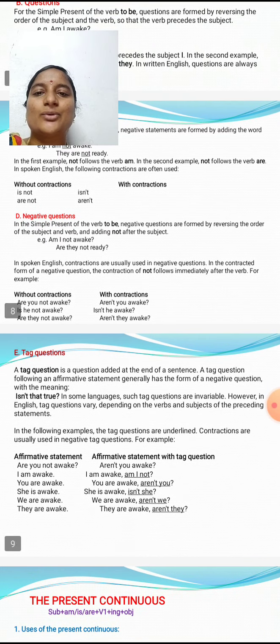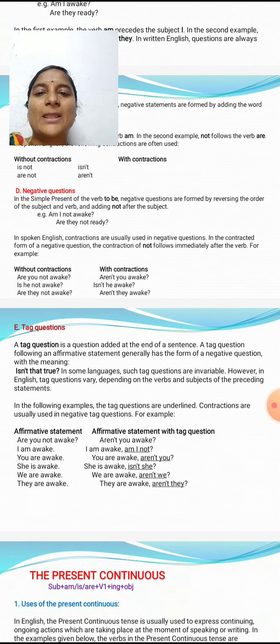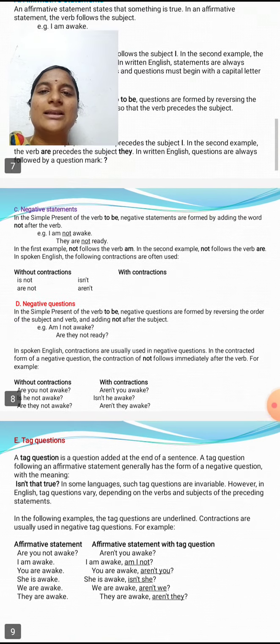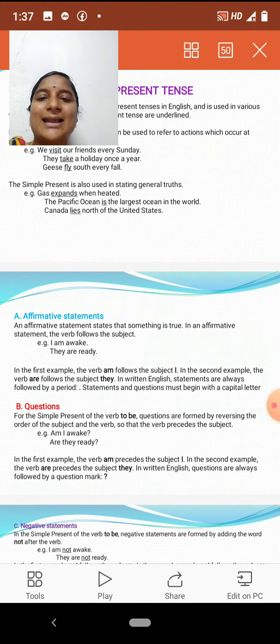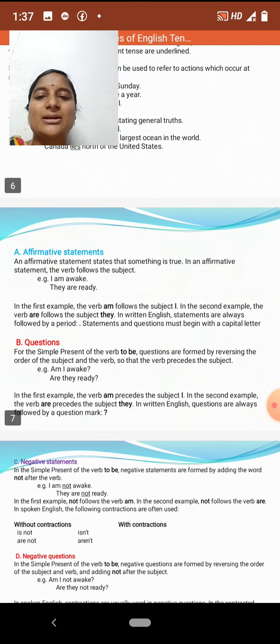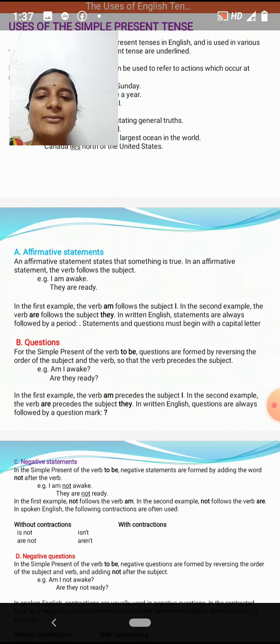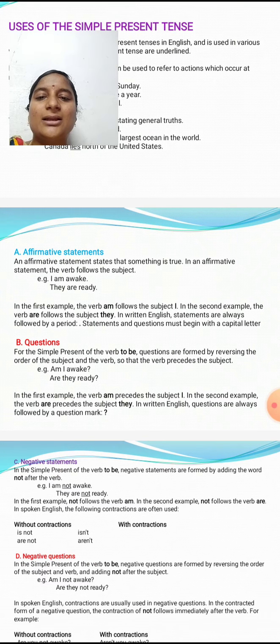Next, negative questions. How do we form negative questions in the simple present tense? In the simple present of the verb to be, negative questions are formed by reversing the order of the subject and verb and adding not after the subject. Am I not awake? Are they not ready? In the affirmative sentence, I am awake. This is the positive. Then the question is, am I awake?